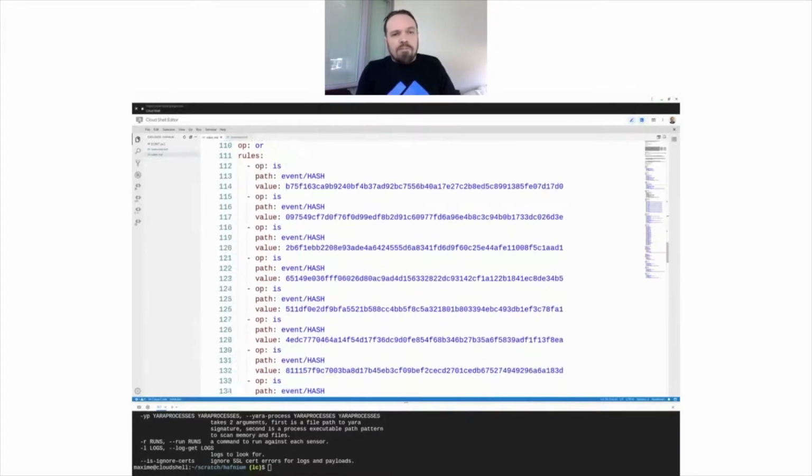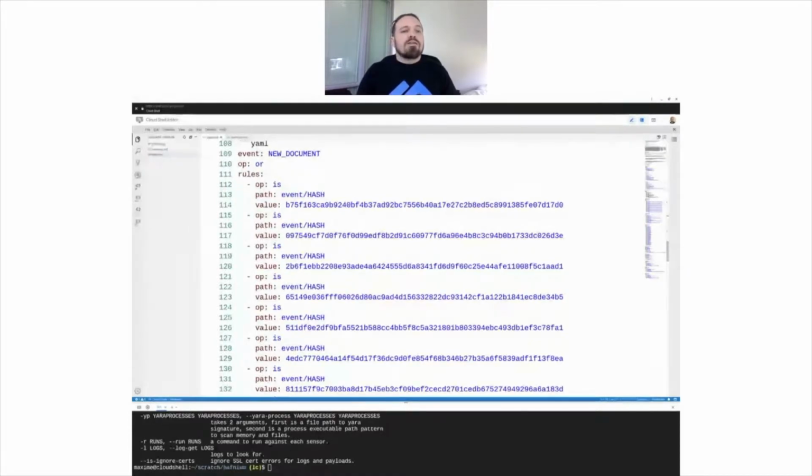So here's a rule where we're targeting the hashes that we mentioned earlier. LimaCharlie by default will emit new document events when a file gets created with an extension that's in a list. That list will contain all the common extensions that are useful. So that'll be EXEs, DLLs, PDFs, .doc, and ASPX.